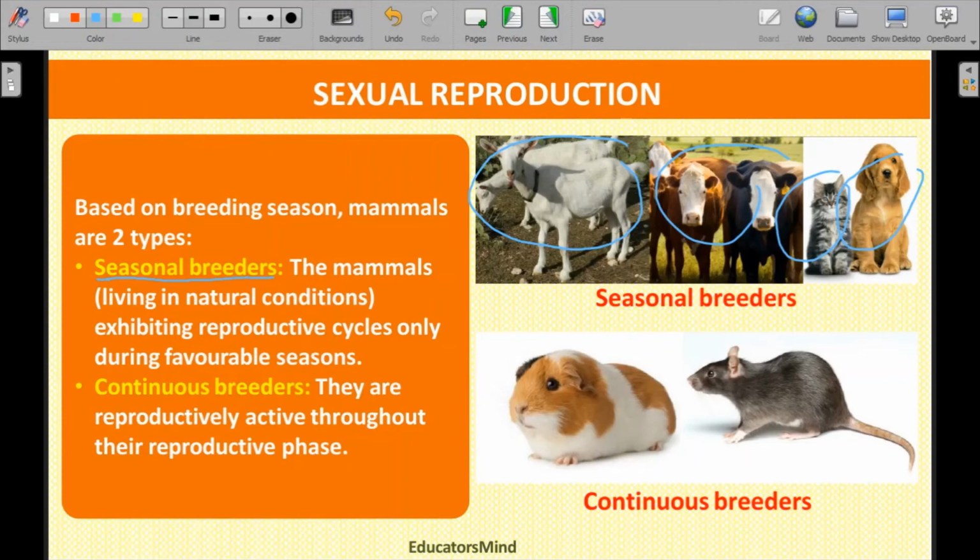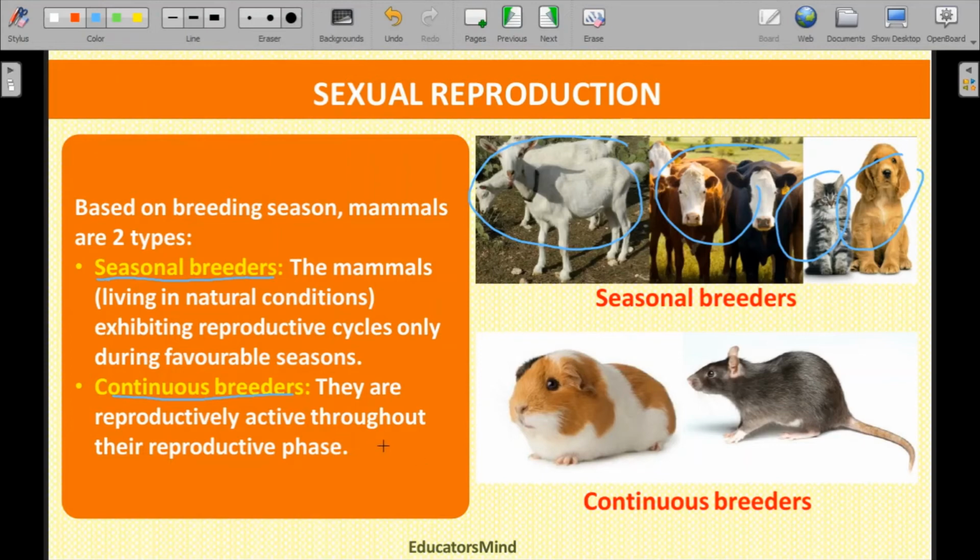There are also other mammals which continue to produce anytime, that is, there is no specific season. In every month or any month they are ready to produce. The best example is the human being.